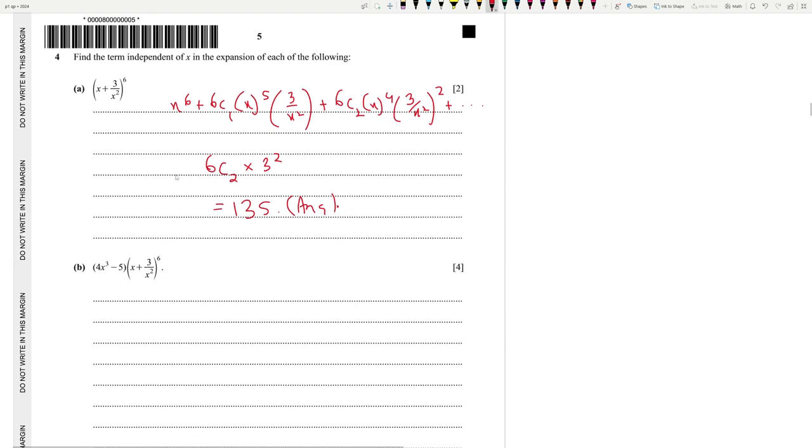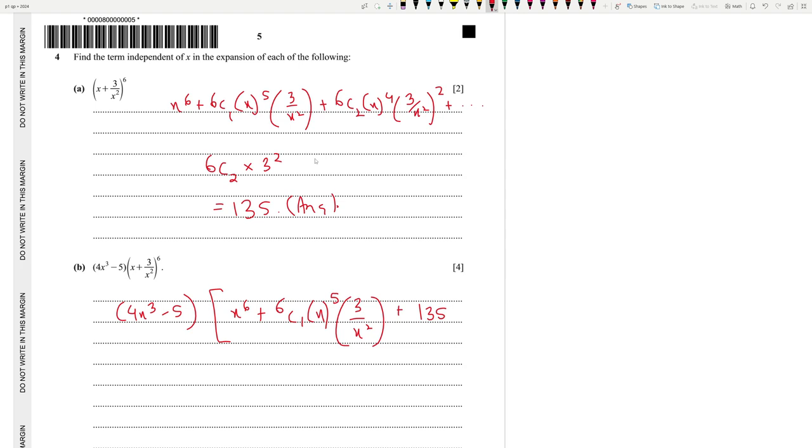Next, 4x cubed minus 5 times x to the power 6 plus 6c1, x to the power 5, times 3 by x squared, plus 6c2 term, and we know the value, this is just 135.